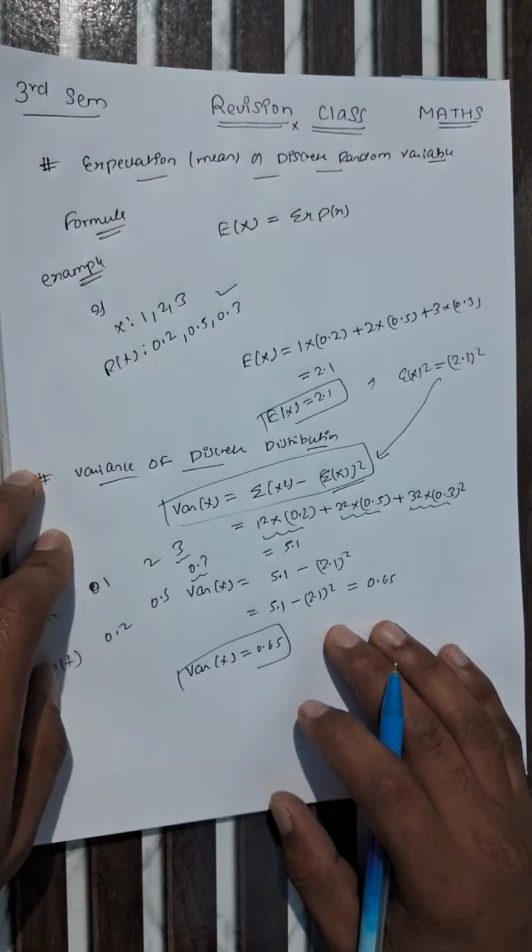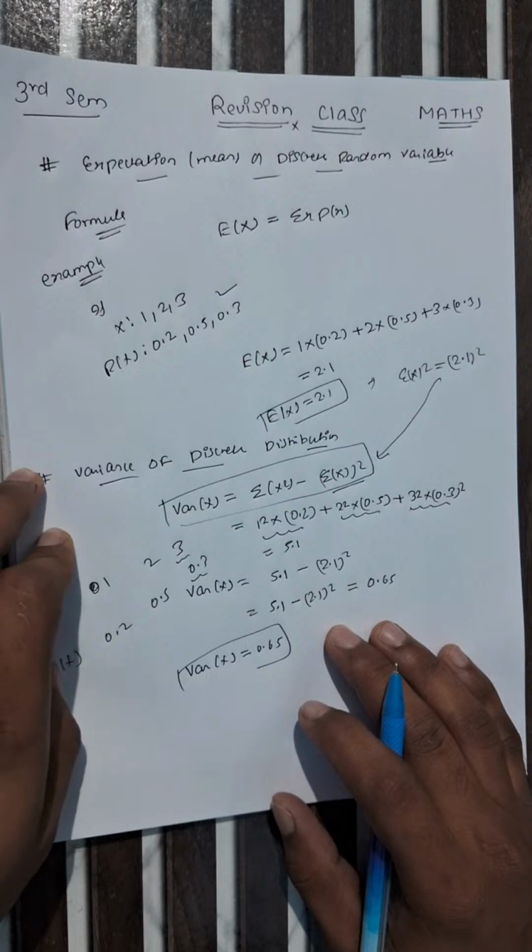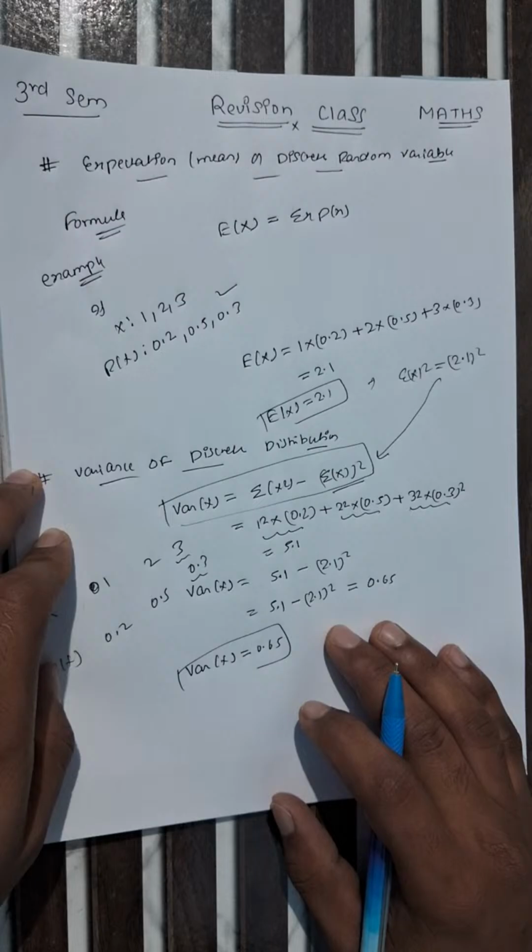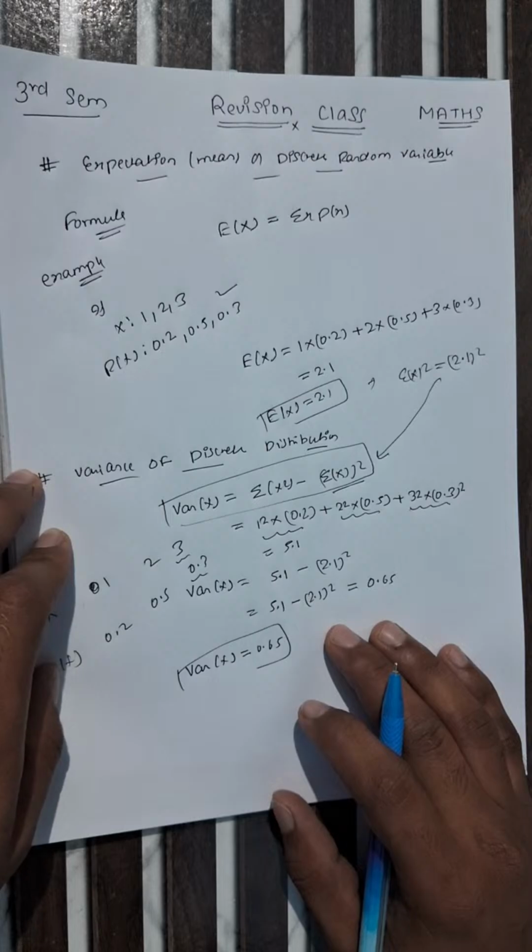F of x comma y equals 30 square for x equals 0, 1, 2, 3 and y equals 0, 1. So this cannot be a probability mass function, since it is a constant greater than 1. Something is missing or mistyped. Please correct it. Once you confirm the function, I will solve it fully. The first part is the probability where x is greater than 2 and y is less than or equal to 1, and the second part is the probability where x is greater than y. Please correct this question.